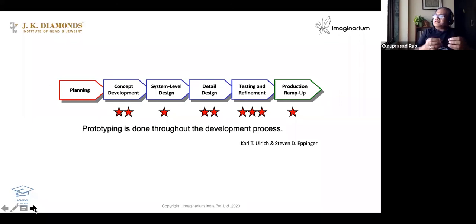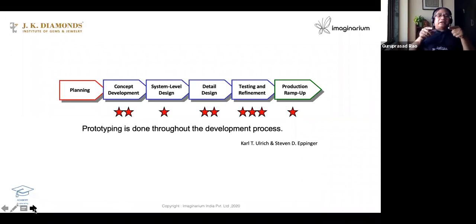Okay, or sometimes you do only GB and you check the GB portion of it. Jumping होता है क्या? You know, those things you check. And detailing. For example, you want to go for a claw setting. How many claws? What should be the kacha? How I am going to have? How the light will come out? Whether there is a gallery below? All those things, detailing you do. That also you check. Testing and refinement is another area.